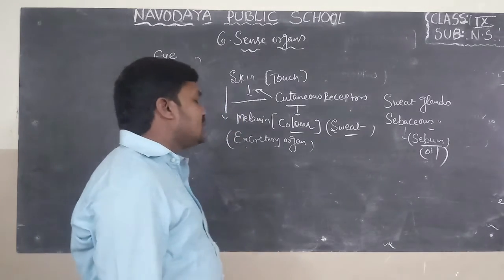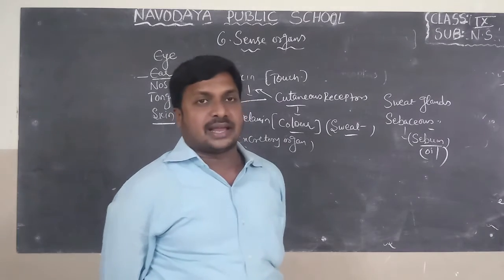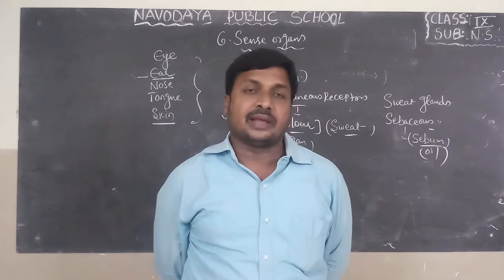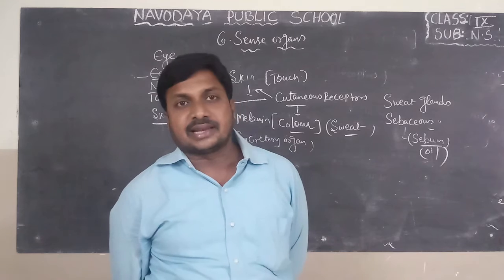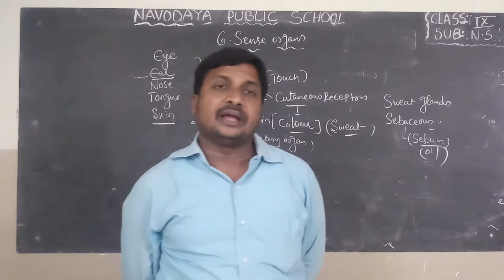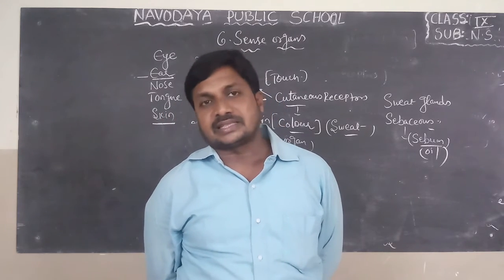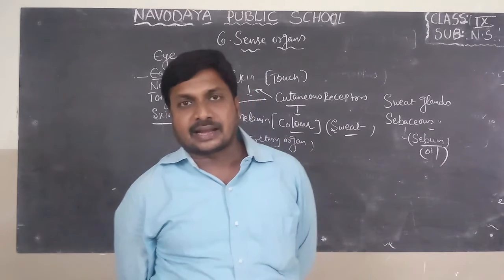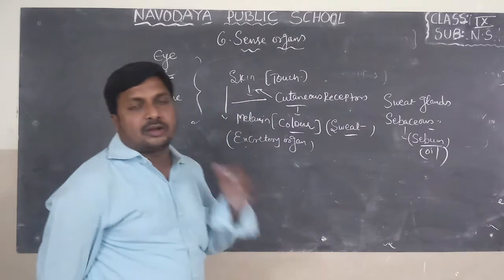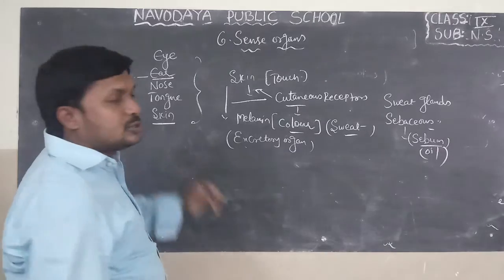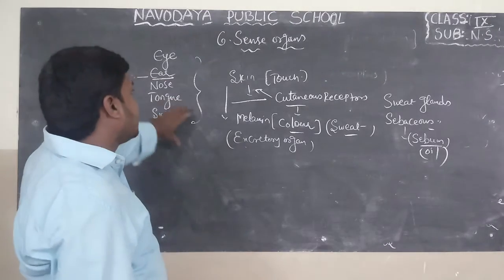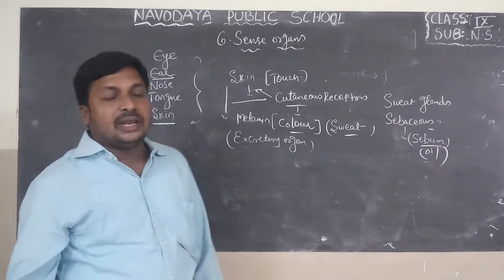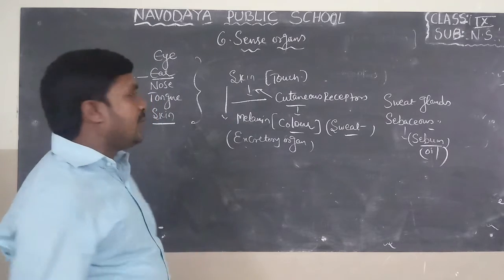Do you know, skin diseases I also explained in the previous class, that is bacterial diseases like leprosy, viral diseases like chickenpox, measles, and vitamin deficiency diseases like pellagra, etc. So all these five organs are sense organs, very useful to our body. All these sense organs reveal so much information with the help of the brain.